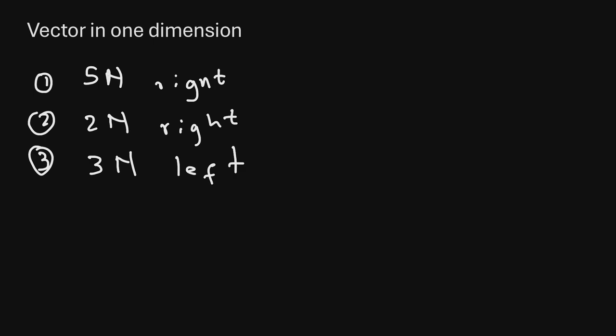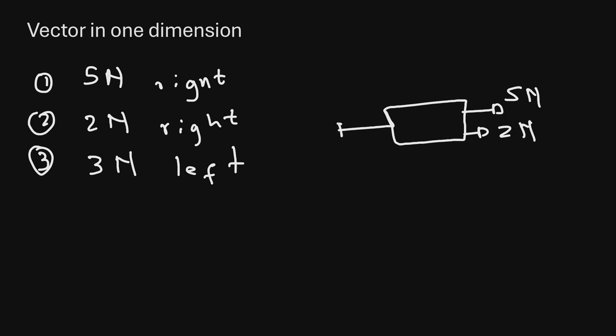This problem can also be given with a force diagram. Let's say this is a block here, and this block is pulled by a force of 5 newtons to the right, and the other force of 2 newtons to the right, and the other force of 3 newtons to the left.